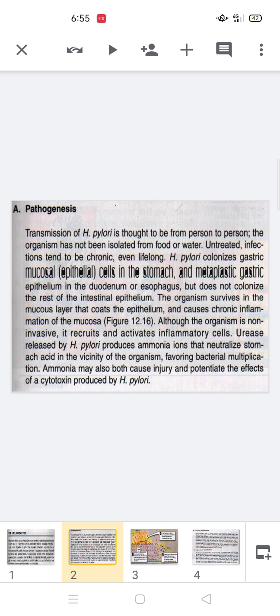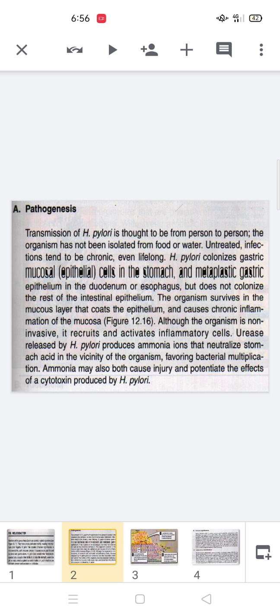Now the place of pathology is the esophagus as well as the pyloric end of the stomach and the duodenum. This microorganism we cannot isolate from food and water, but whenever it is found, it is found within the gut of the human.